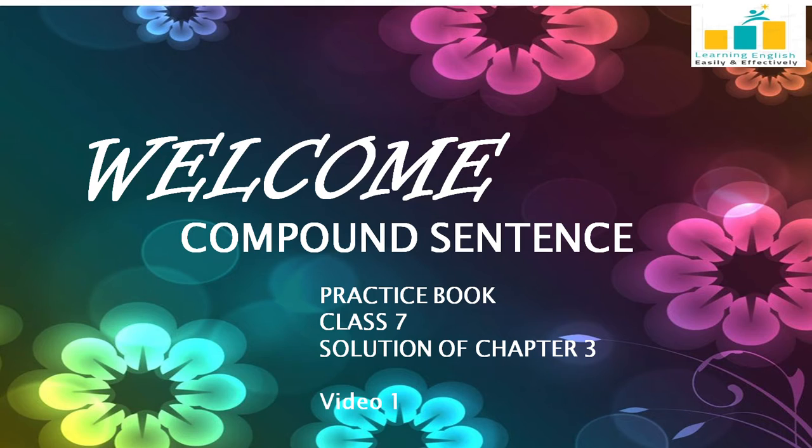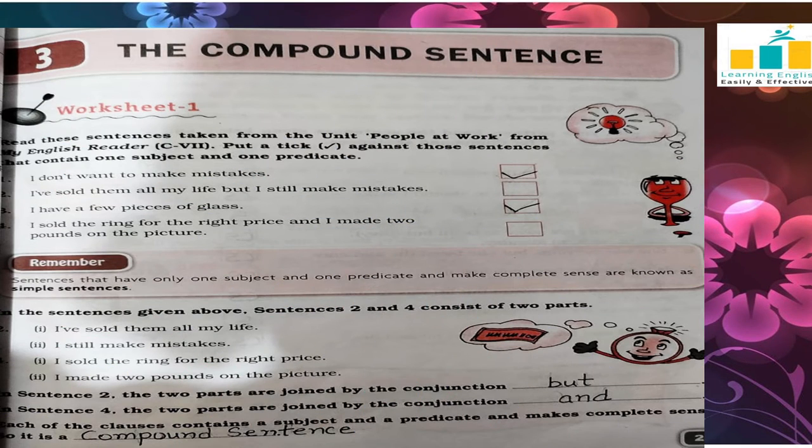Today we will do practice for compound sentences. Here we are having worksheet number 1. Here sentences are given to us and we have to check which sentence is a simple sentence. Now let's start. So first is, I don't want to make mistakes. In this sentence we are having one subject and one predicate. Subject is I and don't want to make mistakes is the predicate. So it is a simple sentence.